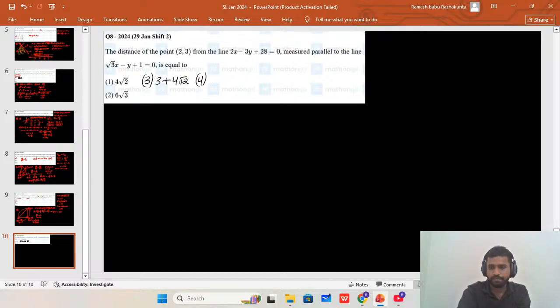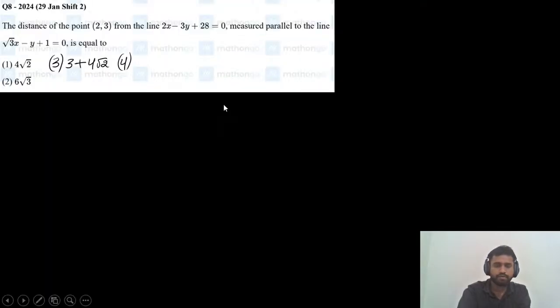So the options are clear. First option is 4 root 2, second one is 6 root 3, third one is 3 plus 4 root 2, and the fourth one is 4 plus 6 root 3.